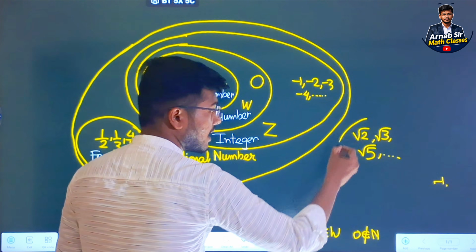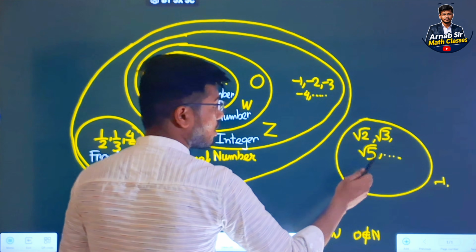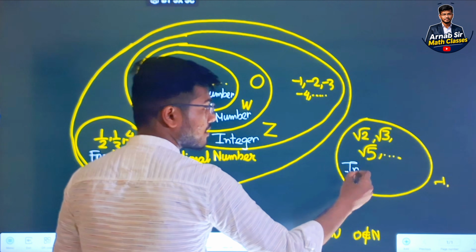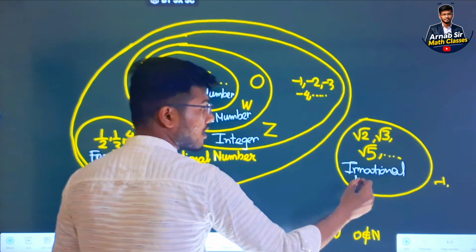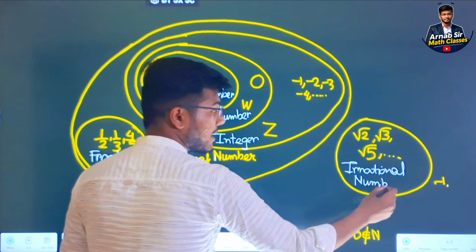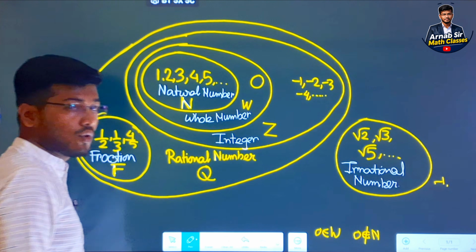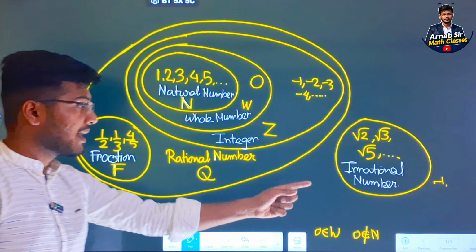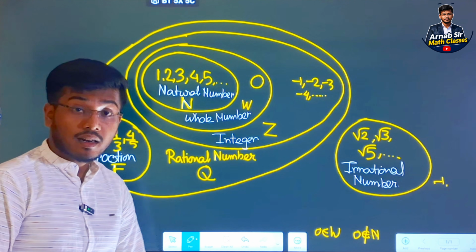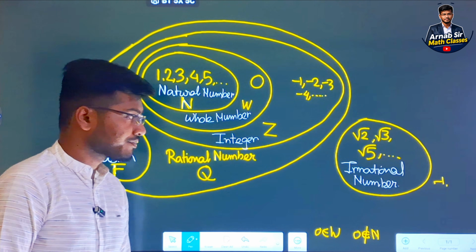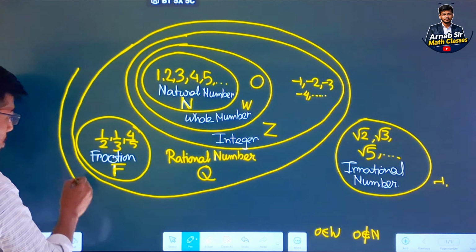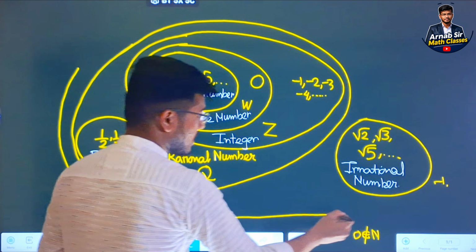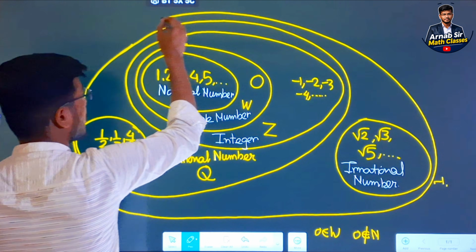The name of this type of number is irrational number. Sometimes we can denote the irrational number by the letter S or P.